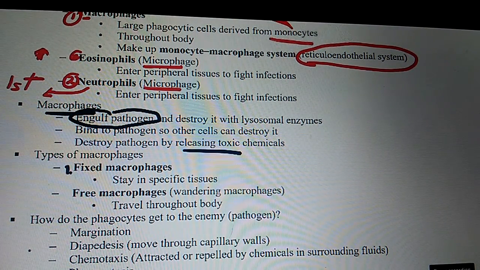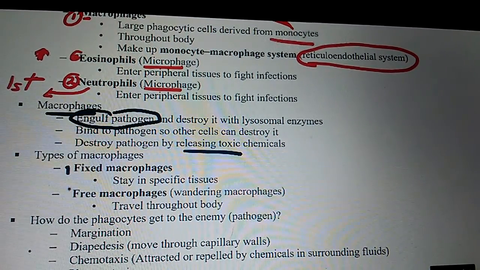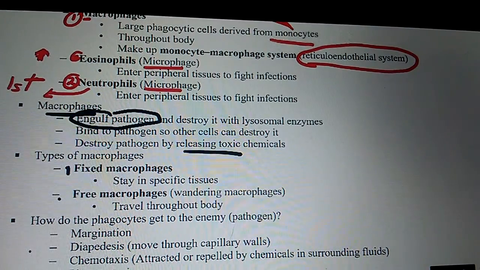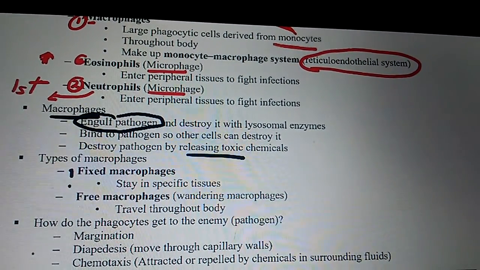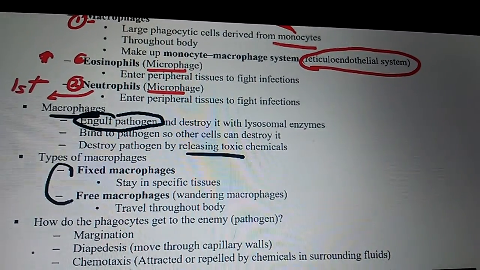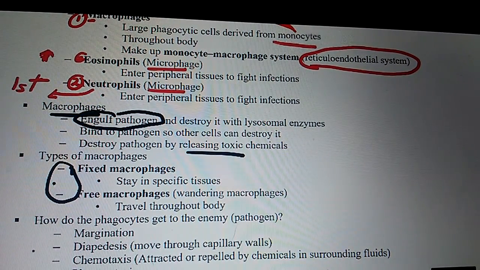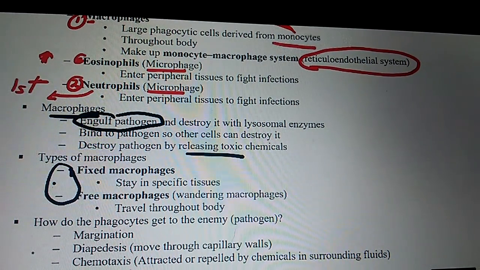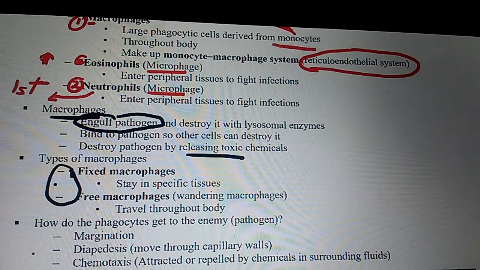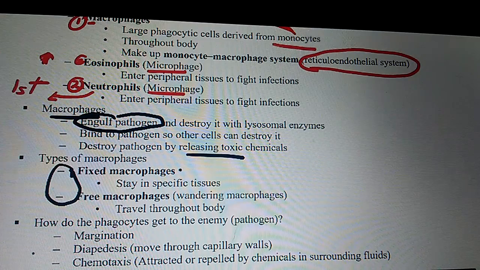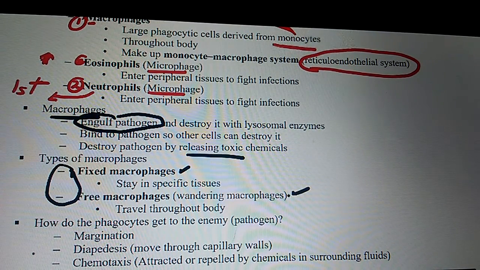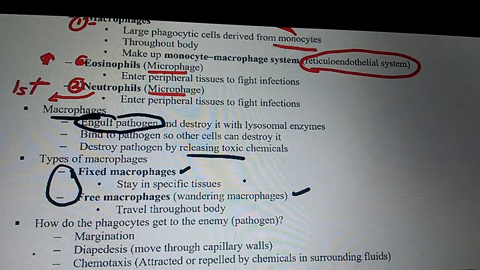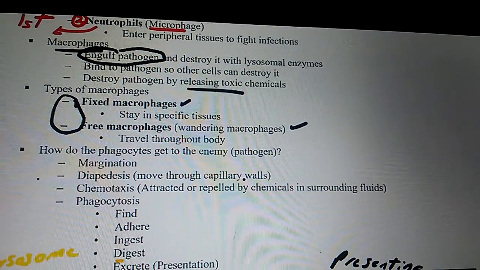Which one stays where it's supposed to in a tissue? Fixed. Which one's able to move around? Free macrophages. Which one stays fixed? Fixed macrophages. Is there anything called a fixed neutrophil? No. A free neutrophil? No. A fixed or free eosinophil? No. The only one that we use the terms fixed and free for are macrophages. That's it, guys. There's nothing else that describes that.